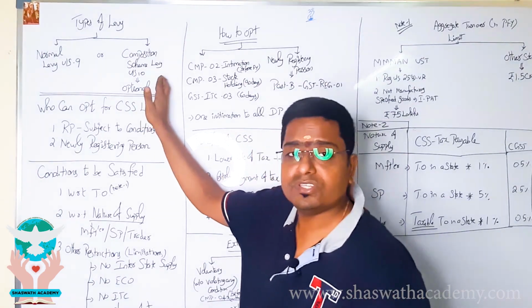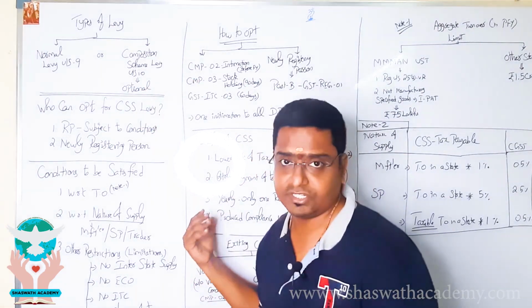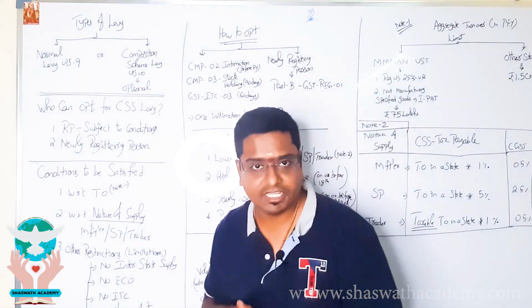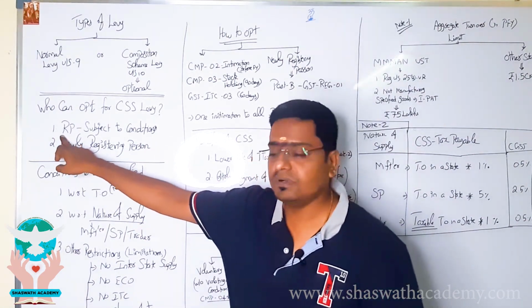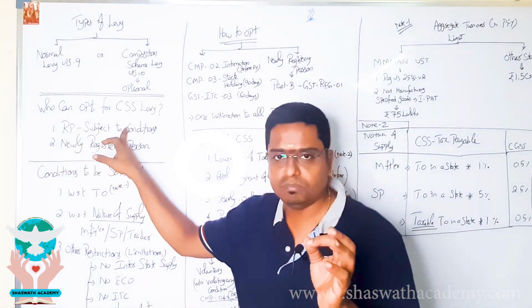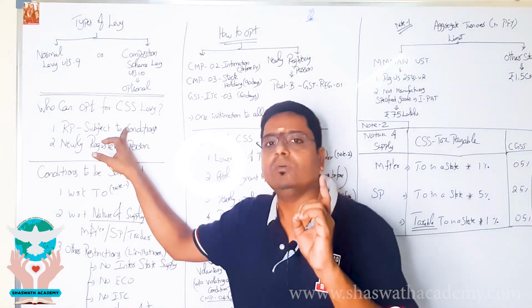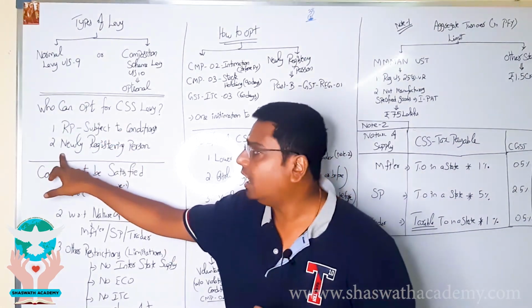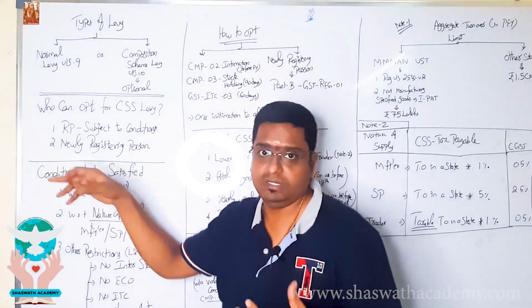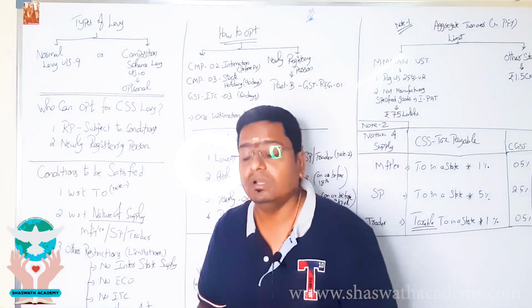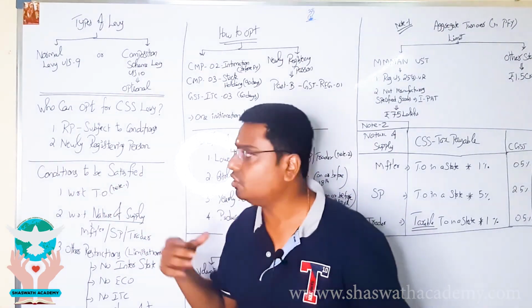So let's get into Section 10. Today's topic, we are going to cover Section 10. Who can opt for composition scheme? Point number 1, a registered person subject to a lot of conditions can opt for composition scheme, but if at all he is opting, he can opt only from the beginning of the financial year. And with respect to a newly registering person, that is, I am starting a new business, I want to register, from the date of registration, I can opt for the composition scheme.